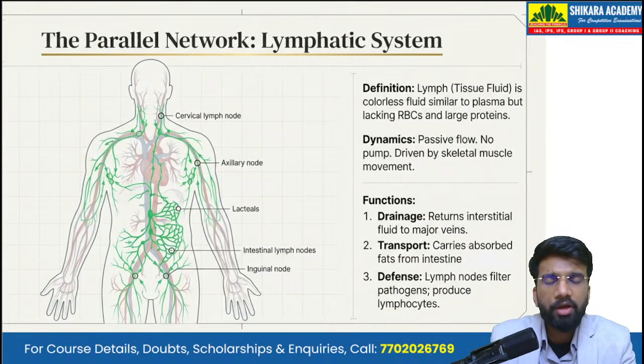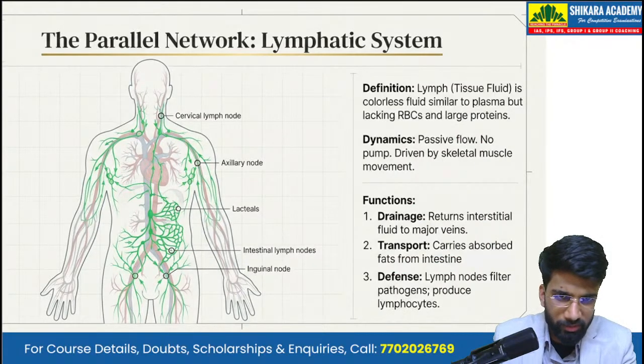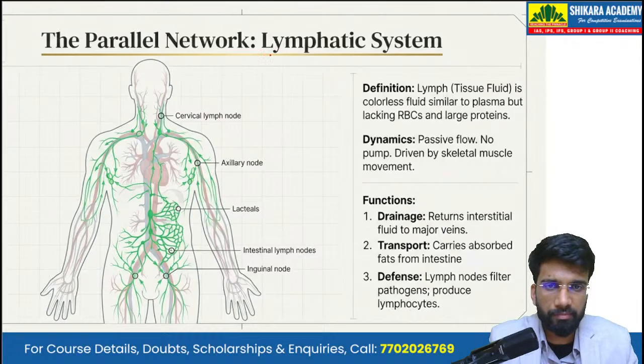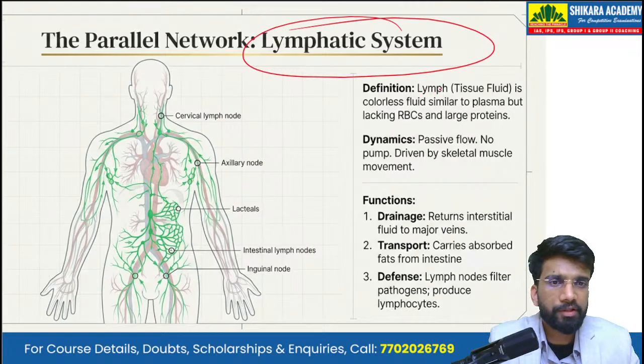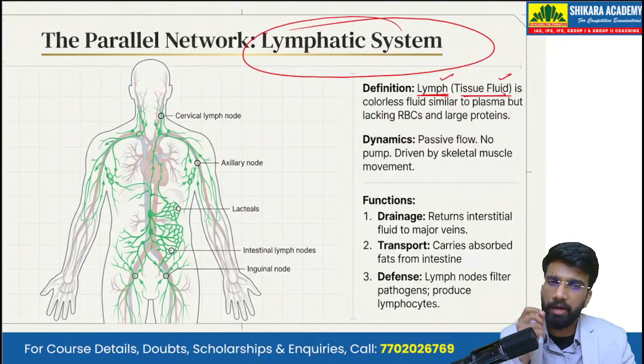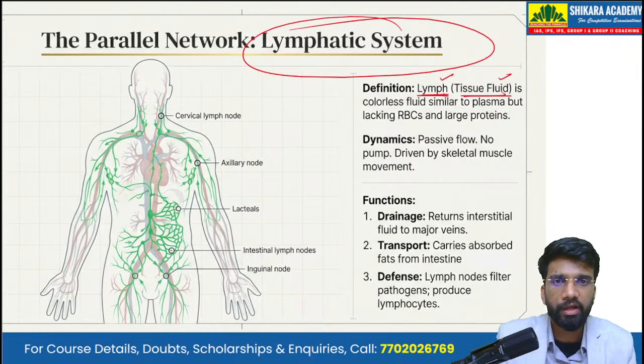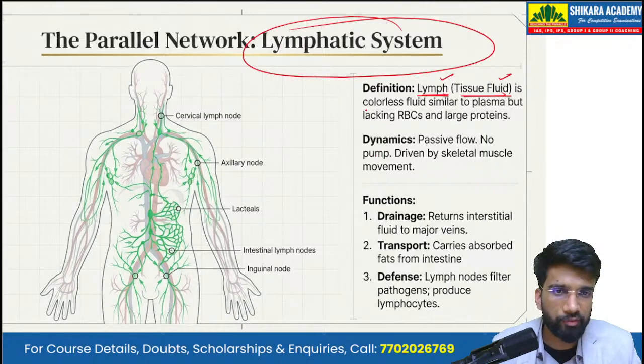Now, till now we have discussed the main circulatory system. Along with that, the circulation in the body is incomplete without another system called the lymphatic system. We have something called lymph, which is the tissue fluid. Just like blood is a fluid, we also have lymph, a colorless fluid.